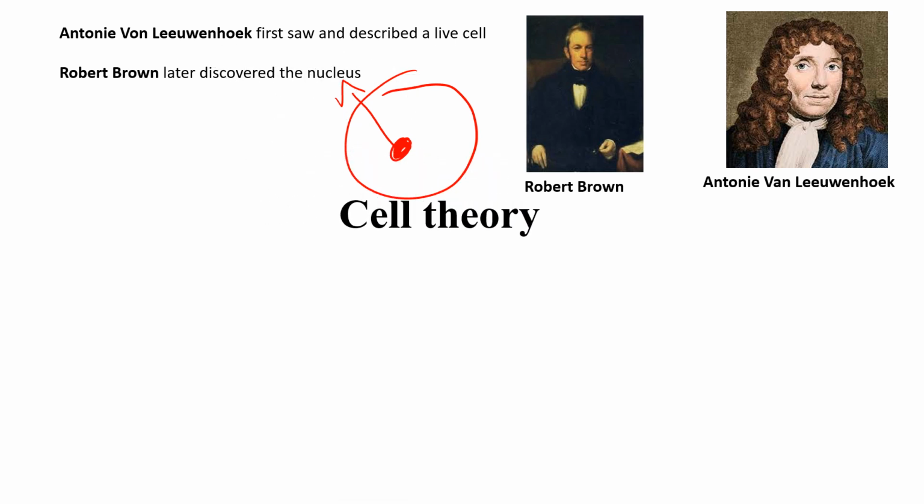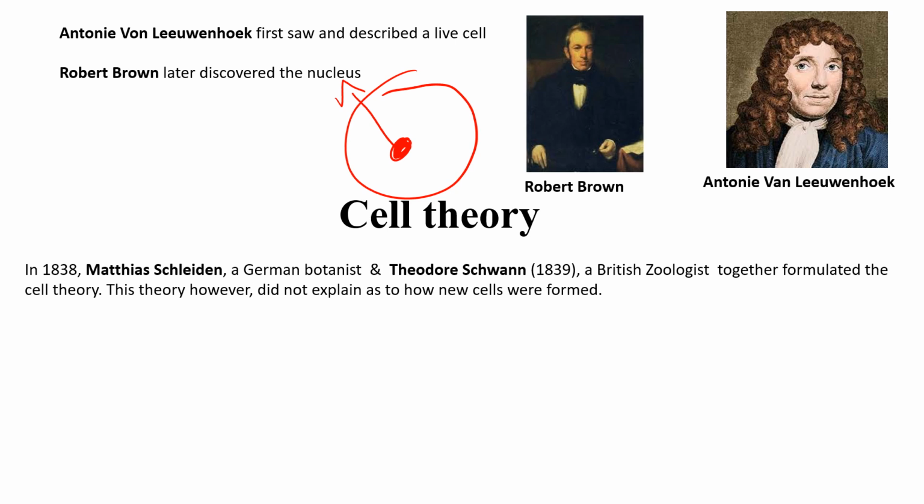Who proposed the cell theory? The cell theory was proposed together by the German botanist Schleiden and the British zoologist Schwann. But the cell theory didn't explain how new cells are formed.